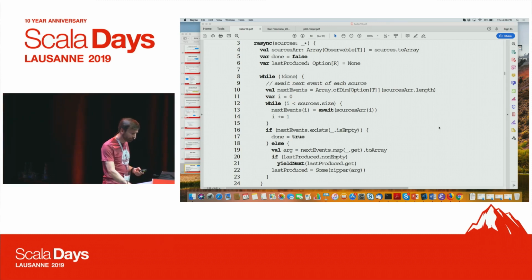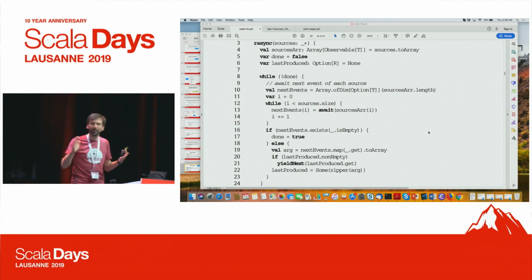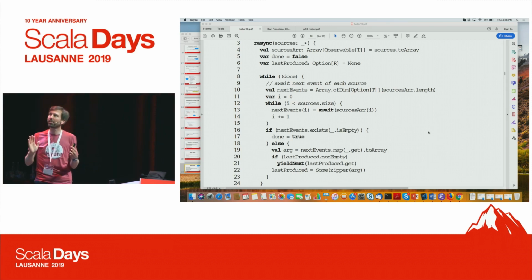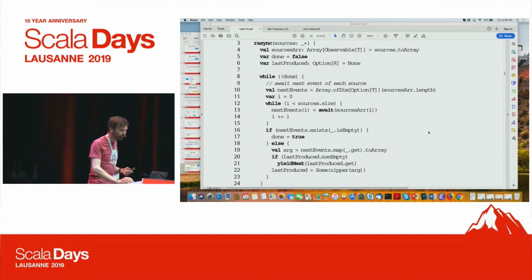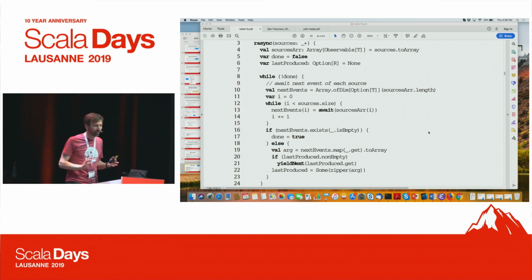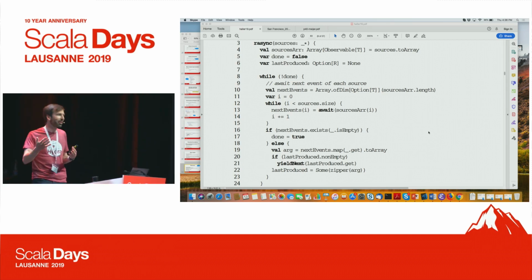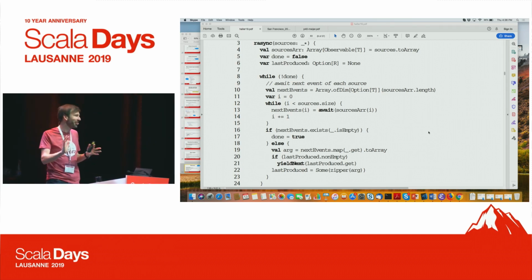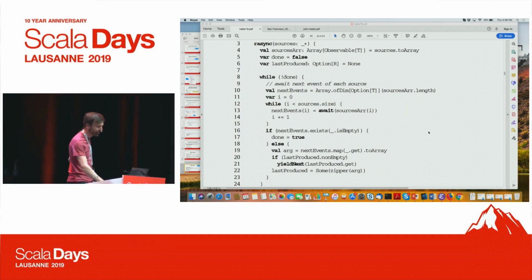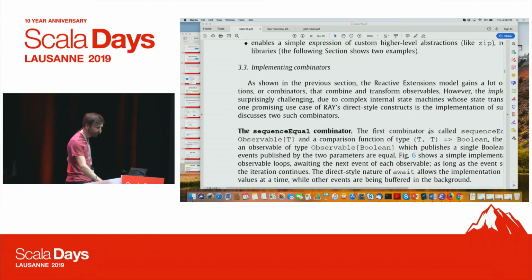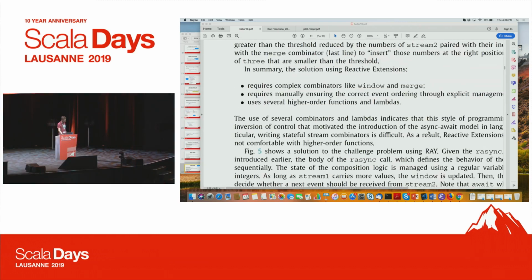At some point these streams terminate, and they can terminate at different points. They maybe don't produce the same number of items either. We have to handle that. With direct style, it's rather trivial. If you can do sequential programming, you should be able to do this also, right? So I think it's quite nice. I encourage you to look at the article, because there are some other examples as well.